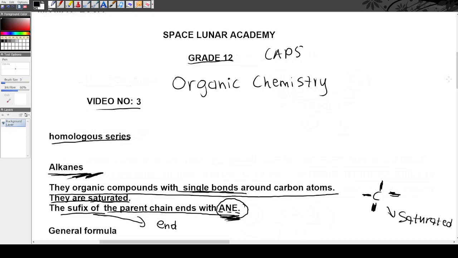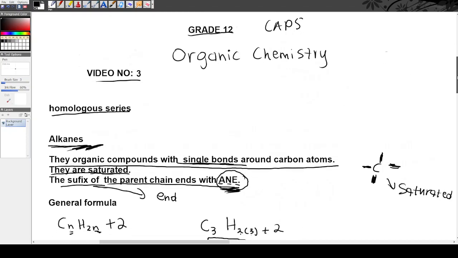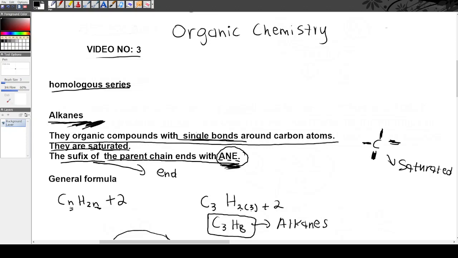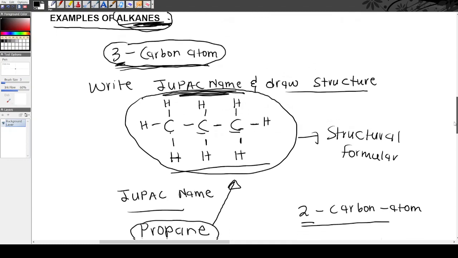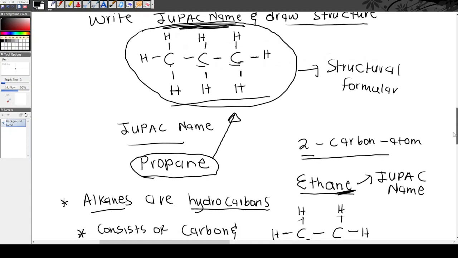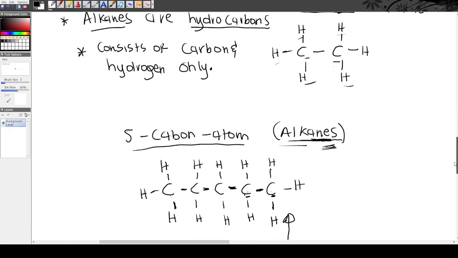Because yokuqala ndikuintroducile, second video ndakubonisa how to name, okanye how to write IUPAC name when you're given the number of carbon atoms. Xa iyi-1 ithetha ukuthi meth, xa zimbini eth, 3 prop, 4 but, 5 pent, and so on. And now ndathetha nge-homologous series, which is a family of organic compounds. That is eyokuqala alkanes, and the alkanes phela ngo-ane. With all of this information now, you can already name alkanes.